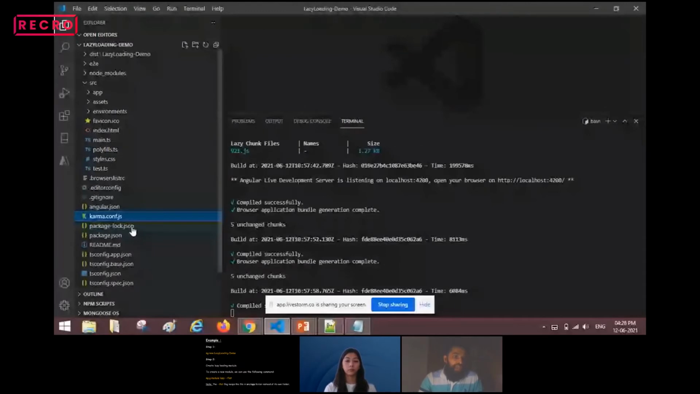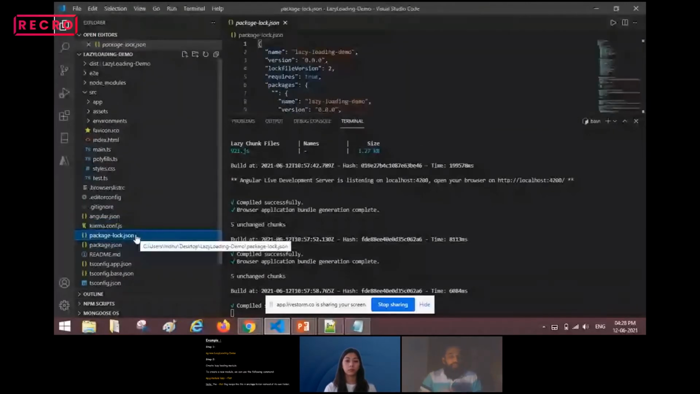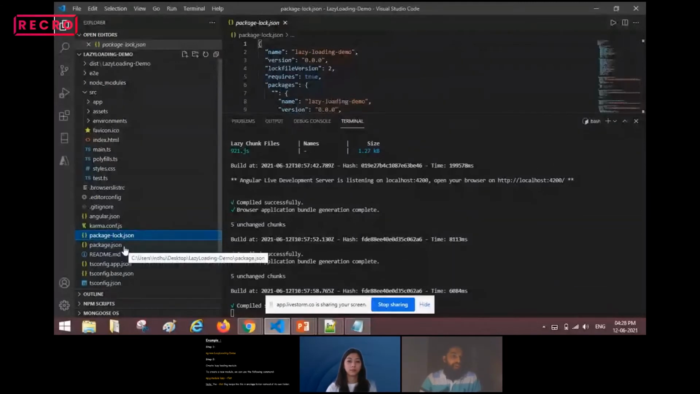Next, we have the package-lock.json file. This package-lock.json file gets generated when we modify something in the package.json file, or when we change some packages in the node modules. Then this file will be generated, the package-lock.json file.